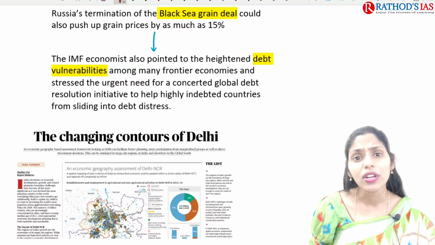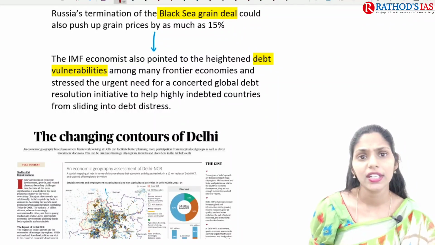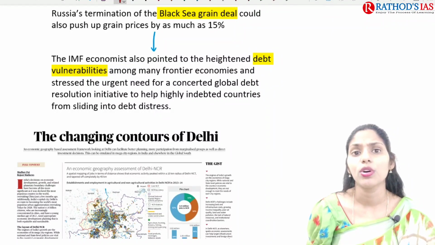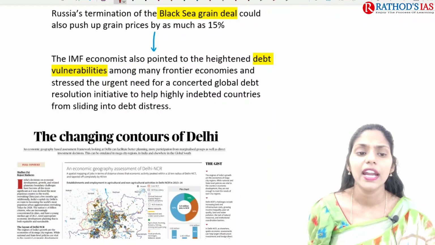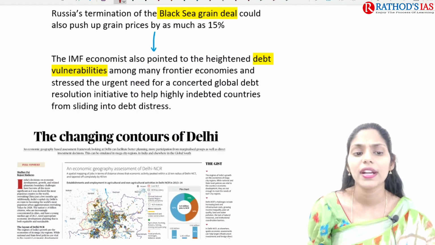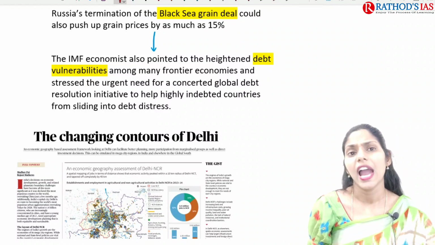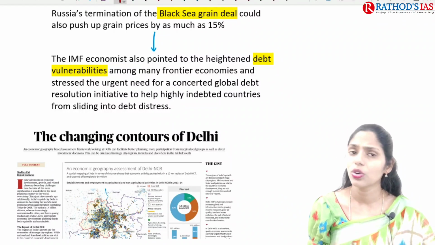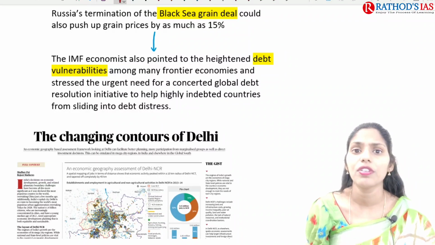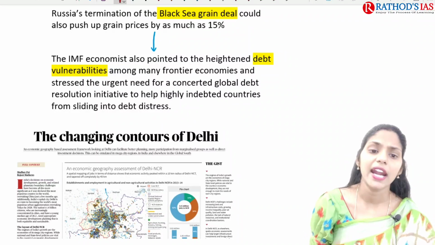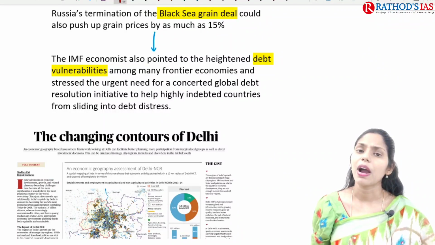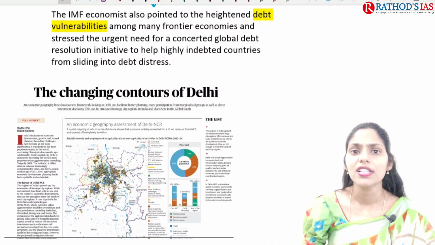If you're talking about IMF economists, they pointed out that there are high debt vulnerabilities among frontier economies, and they also stressed that there is an urgent need for a concerted global debt resolution initiative, which will help the indebted countries. For example, Pakistan and Sri Lanka are facing economic crisis and indebtedness. In this way the IMF will be very useful. So this is about this topic, and now let us see the next topic.